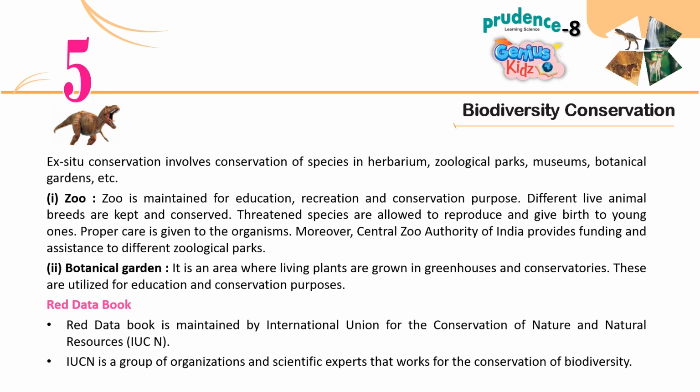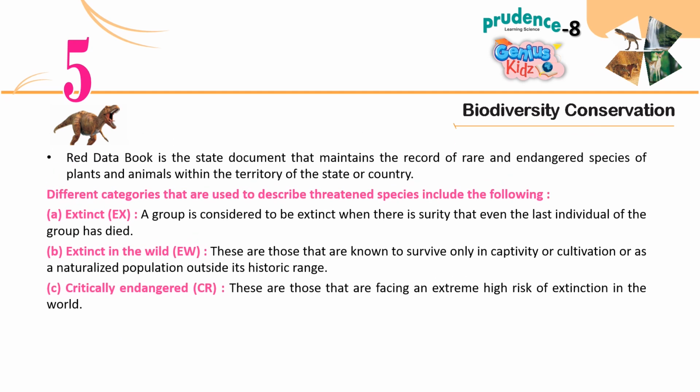Red Data Book. Red Data Book is maintained by International Union for the Conservation of Nature and Natural Resources, IUCN. IUCN is a group of organizations and scientific experts that works for the conservation of biodiversity. Red Data Book is the state document that maintains the record of rare and endangered species of plants and animals within the territory of the state or country. Different categories that are used to describe threatened species include the following.